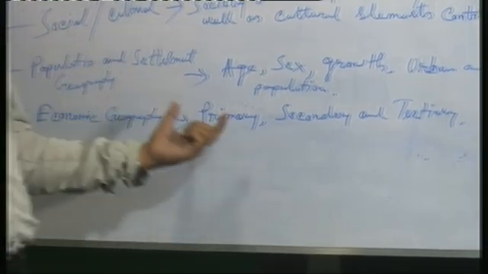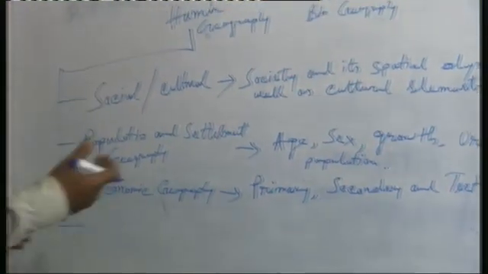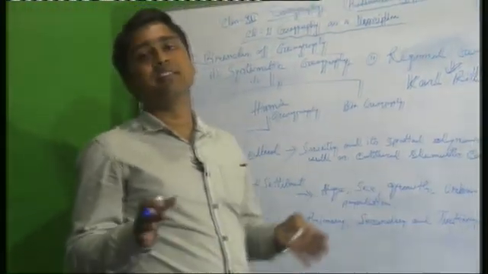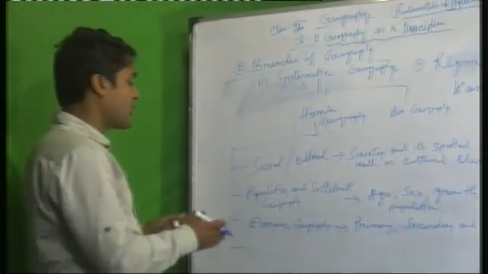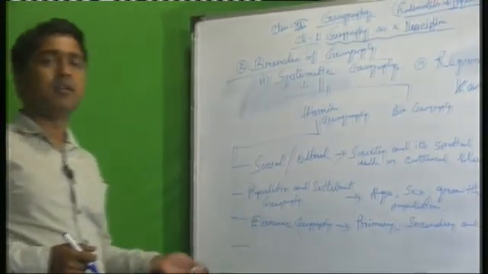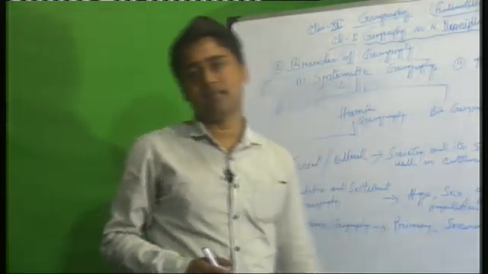That means how many people are engaged in primary activity, that means agricultural work. Secondary activity means industrial work, and tertiary means providing different types of services. These are also a part of economic geography, and this is very important because the country's economic condition depends on these three sectors.